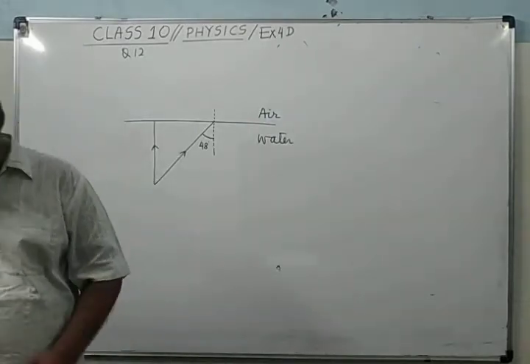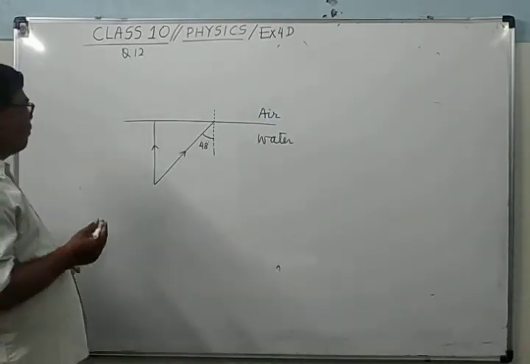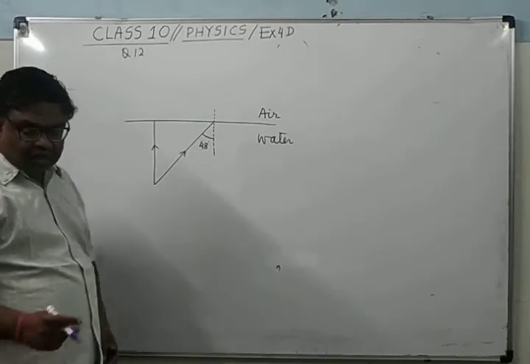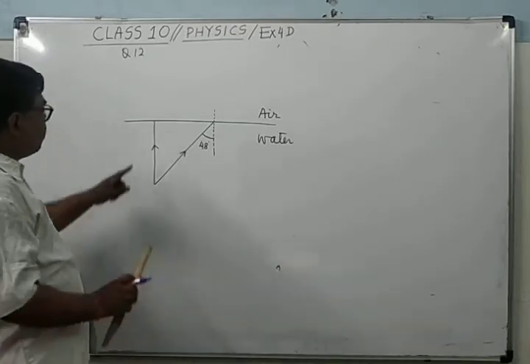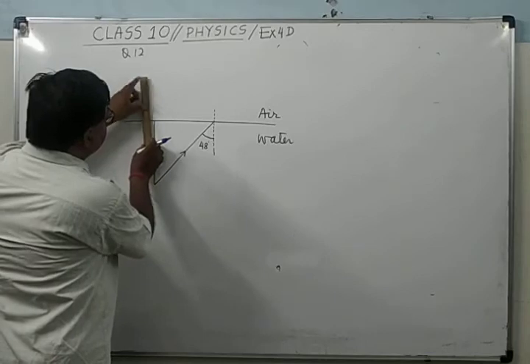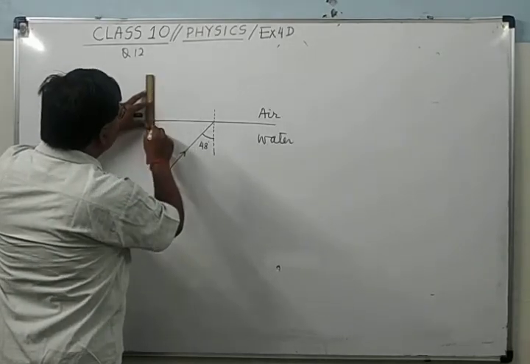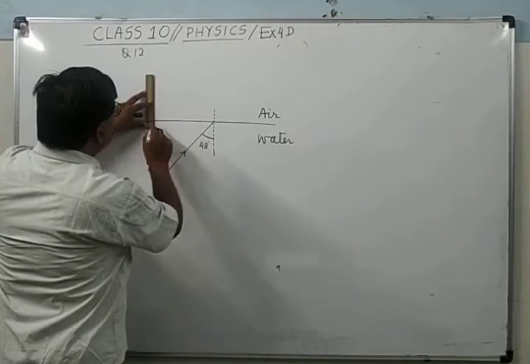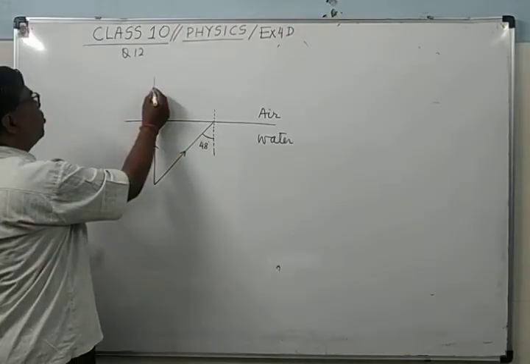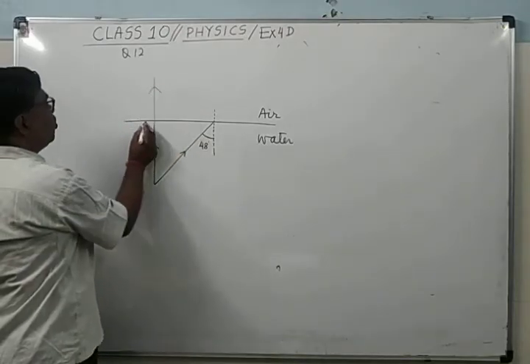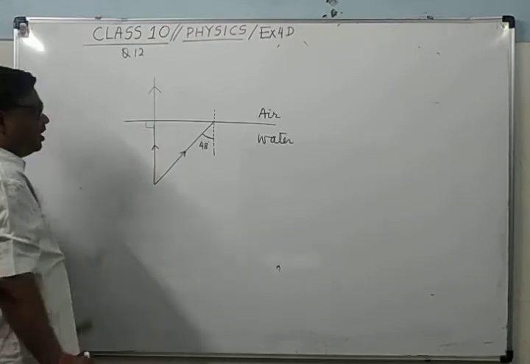So you can see here, from the diagram it is very clear that this ray is falling perpendicularly. It's clear. So what will happen? It will pass undeviated. It will go in this way. Here you can mark this as 90 degrees.